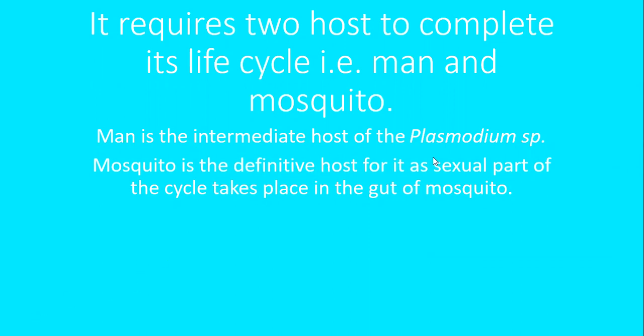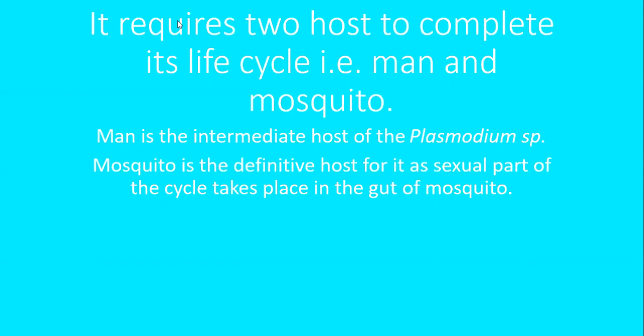It means that the sexual phase of the life cycle begins in the gut of the mosquito. As the parasite completes its sexual phase in the mosquito, the mosquito is the definitive host, and as the Plasmodium uses man to complete its asexual phases, man is the intermediate host.